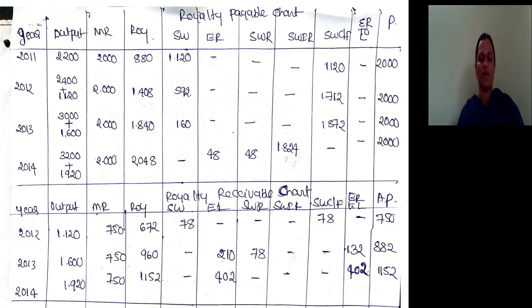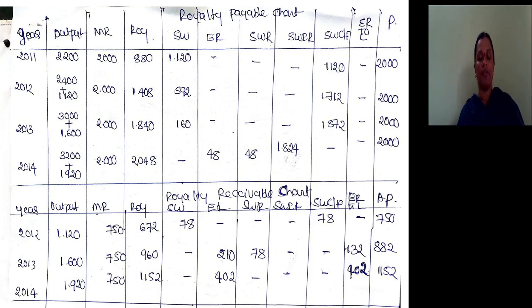So 2012 output is 1120 into 60 paise, so 672; minimum rent is 750. Second year, 1600 into 60 paise, 960 is royalty, 750 is minimum rent. Last year, 1920 into 0.60, 1152. So 750 is minimum rent. Let me concentrate year after year. First year there is short working.